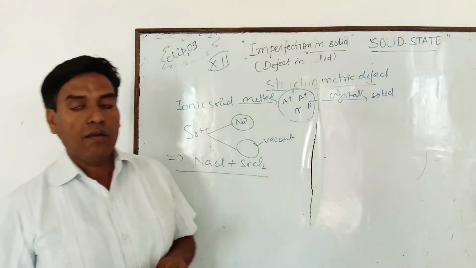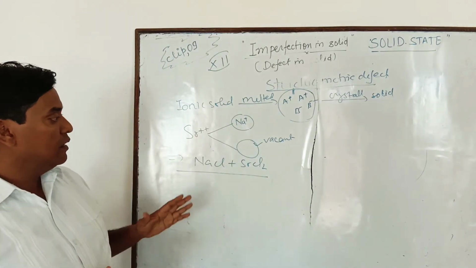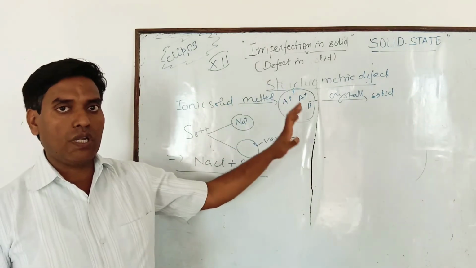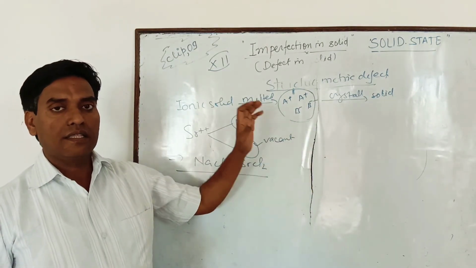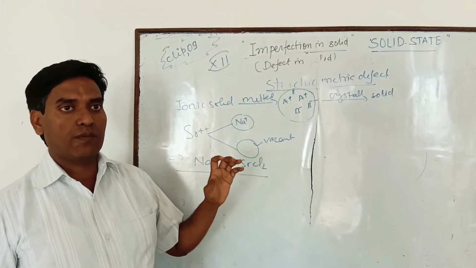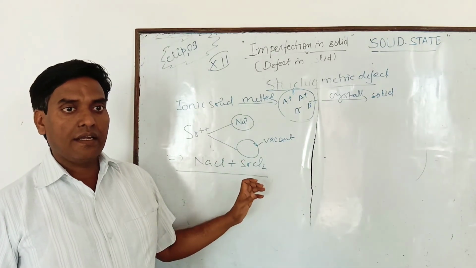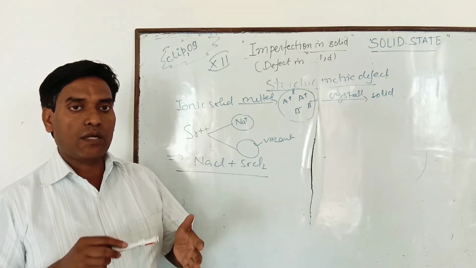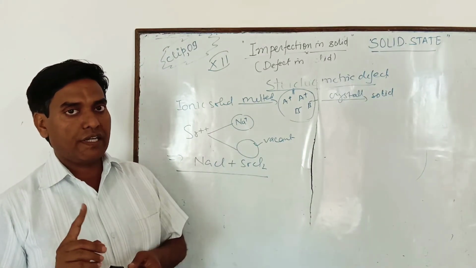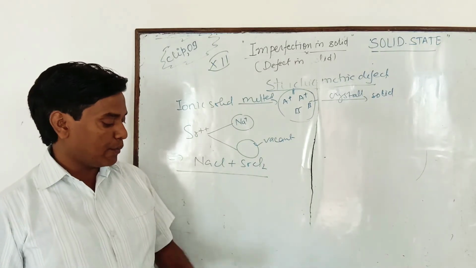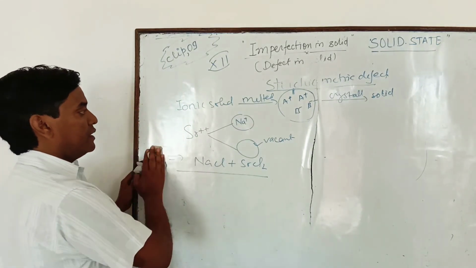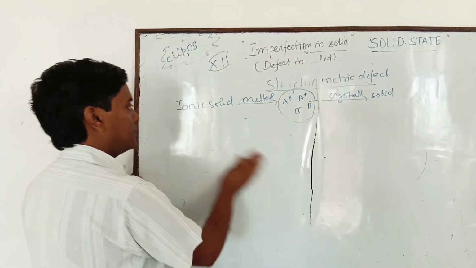So when molten NaCl crystallizes along with a small amount of Sr2 plus ion, certain Na plus ions are replaced by Sr2 plus ions, and one Sr2 plus ion replaces 2 Na plus ions. At one position it is occupied itself and the other remains vacant. That type of defect is known as impurity defect.